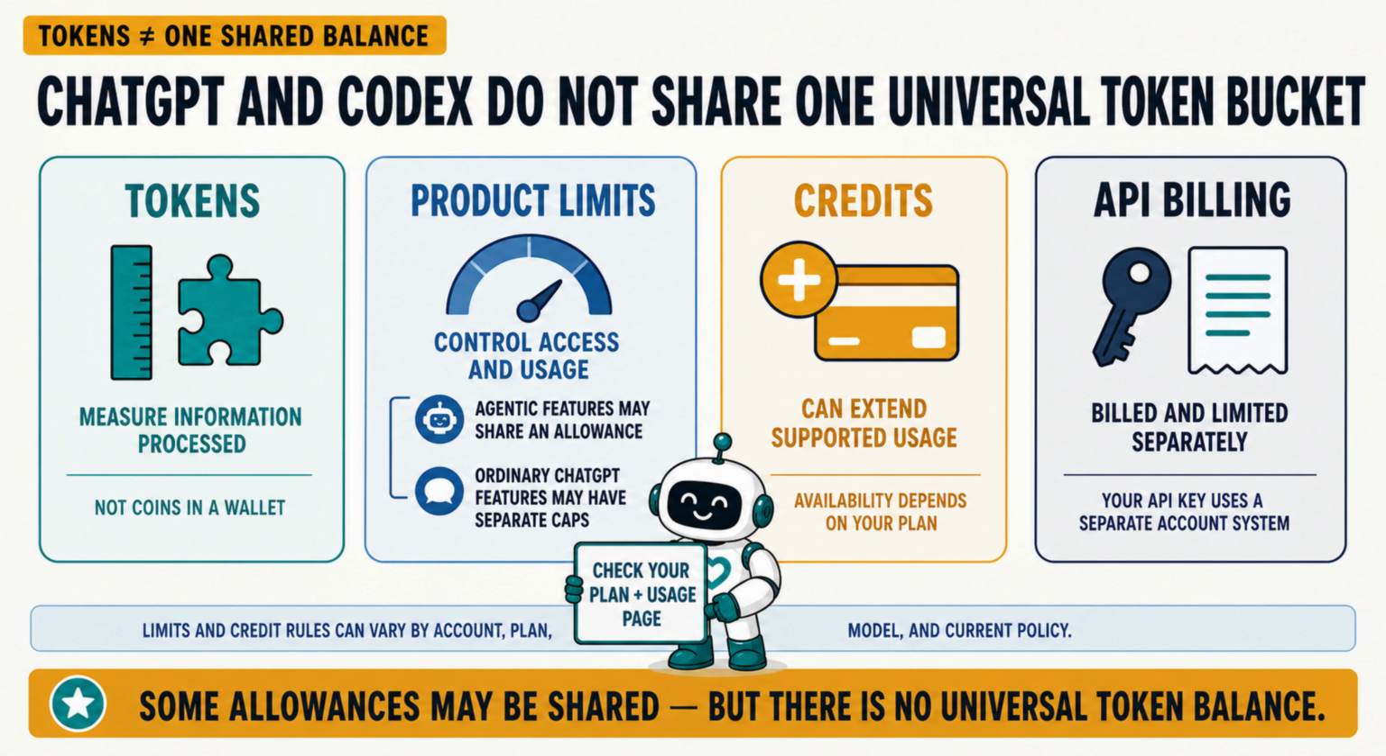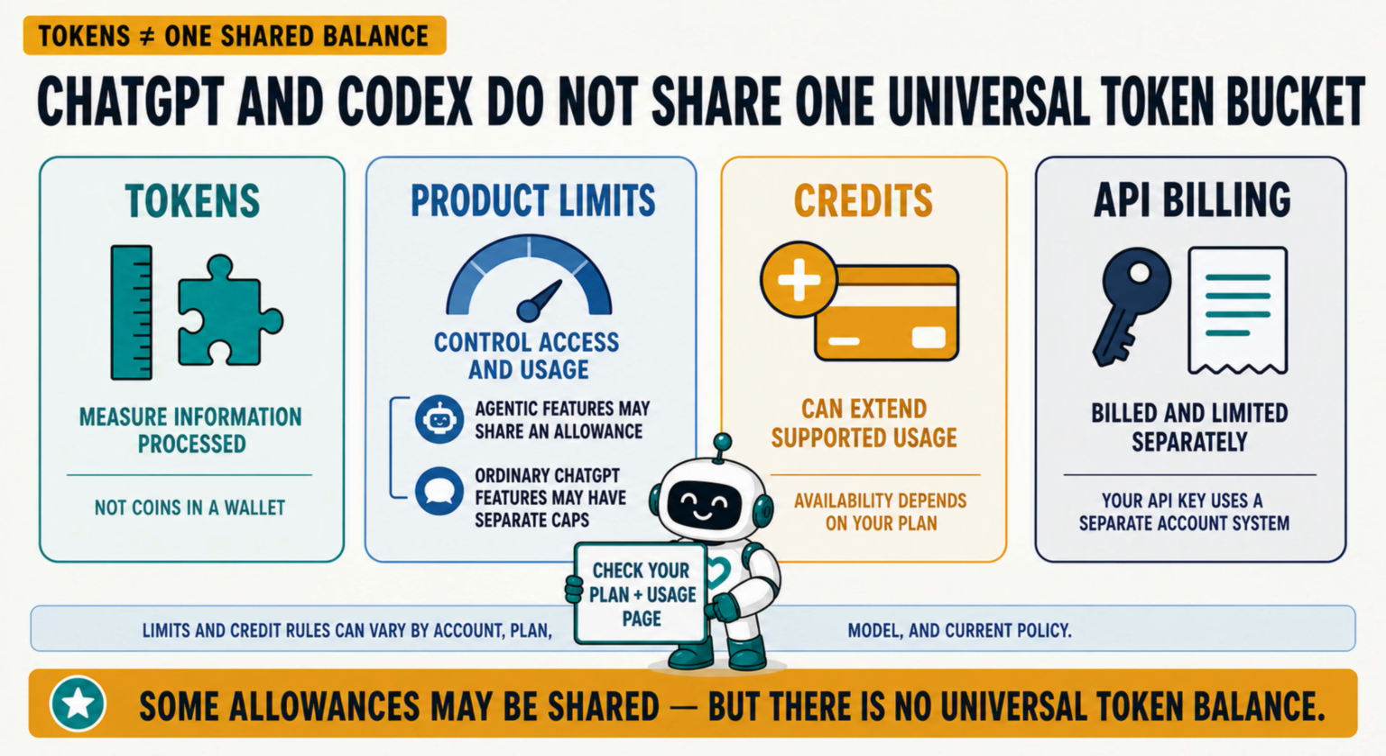Tokens measure the information a model processes, they are not coins in a wallet. Product limits control access and usage. Some agentic features may share an allowance, while ordinary ChatGPT features may have separate caps. Credits can extend supported usage when a plan allows them, and availability depends on the account and plan. API usage is billed and limited separately through its own account system.